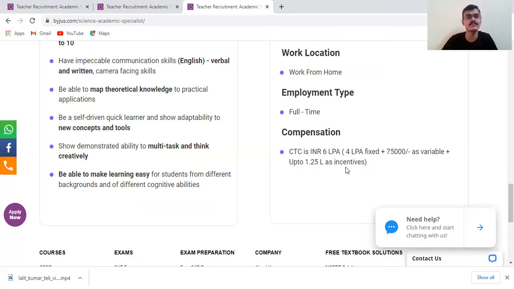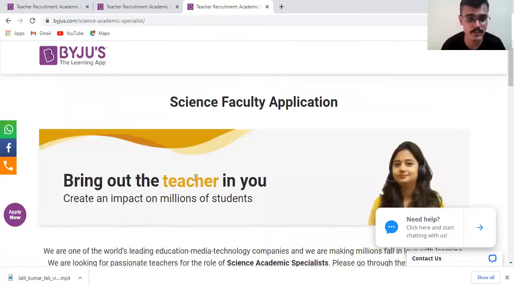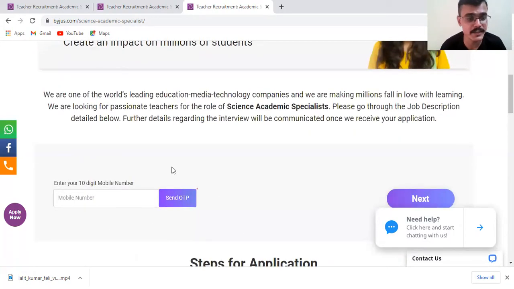This incentive you will get after 1 year. After completing 1 year, based on your performance, you will get the incentives. Okay. So how to apply for this? When you land on this page, you will find this box. Enter your 10-digit mobile number and click on send OTP.